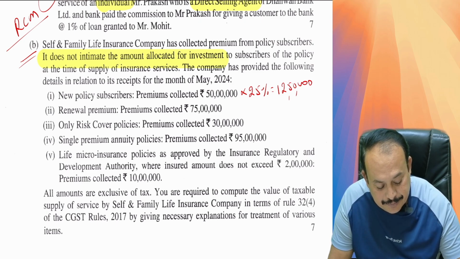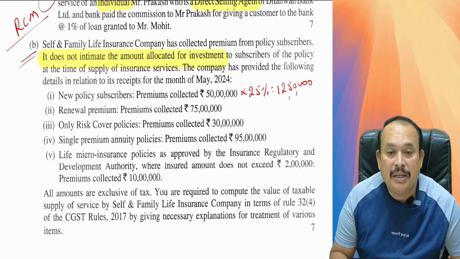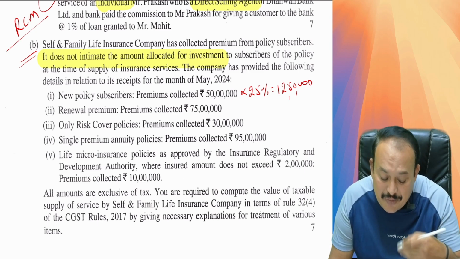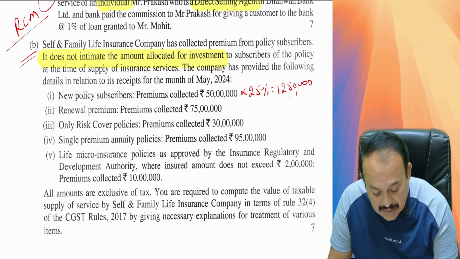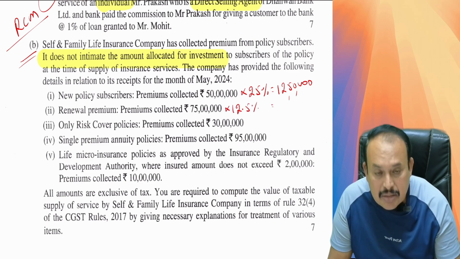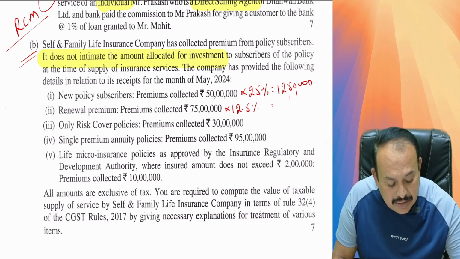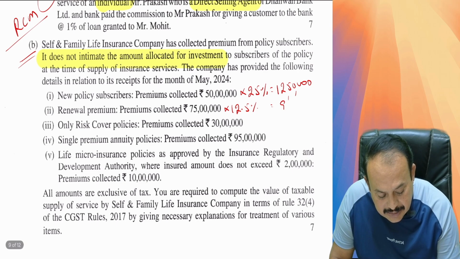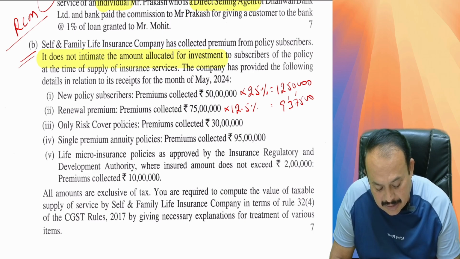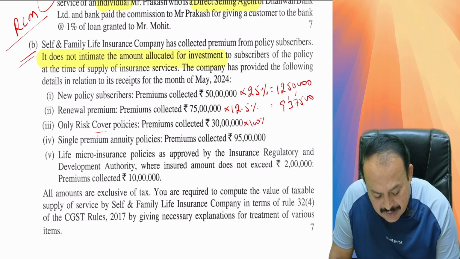For renewal premium, subsequent year, second year and onwards, it is 12.5% as per Rule 32, sub-rule 4. So on 75 lakhs, 12.5% is equal to 9 lakh 37,500, the taxable supply. Thereafter, for only risk cover policies, the entire 100% is the value of taxable supply.